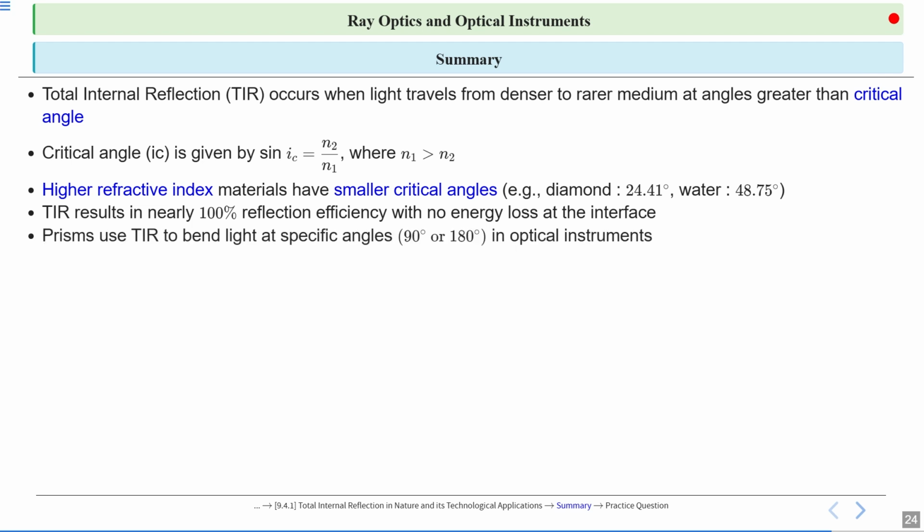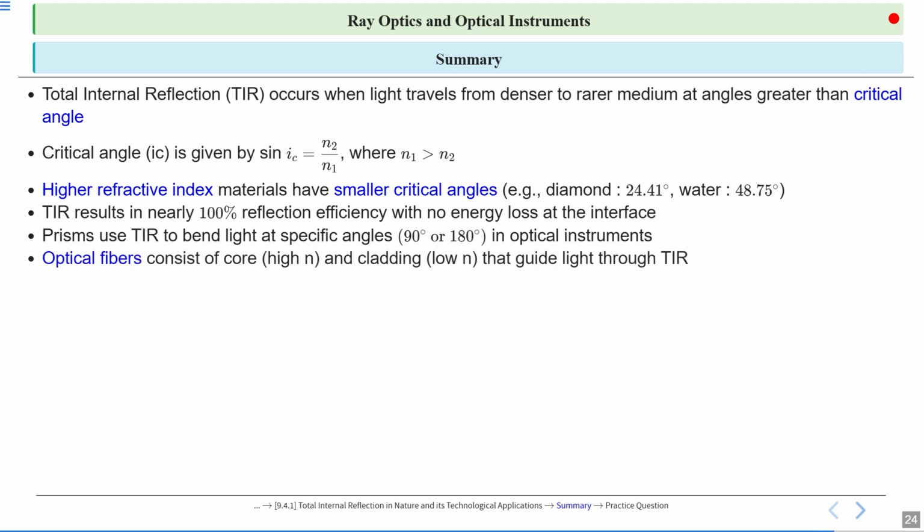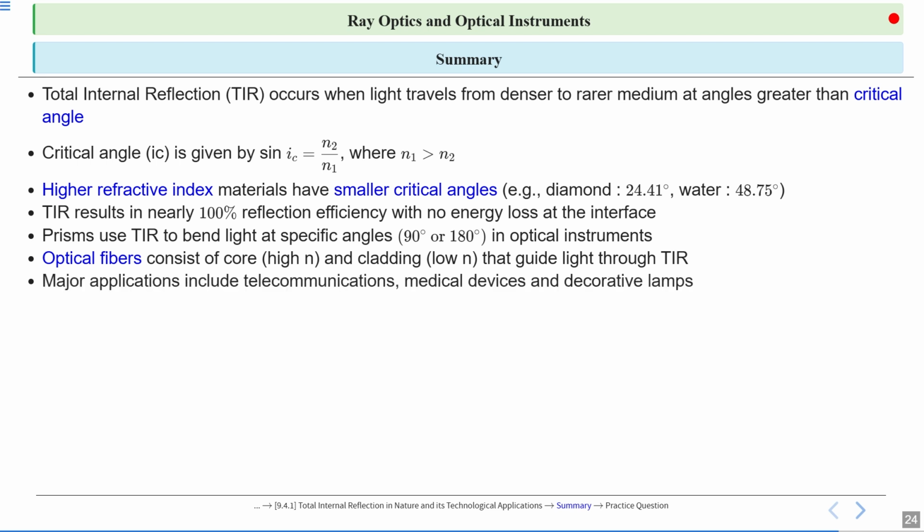Prisms use TIR to bend light at specific angles in optical instruments. Optical fibers consist of a core with high n and a cladding with low n, guiding light through TIR. Major applications include telecommunications, medical devices, and decorative lamps.